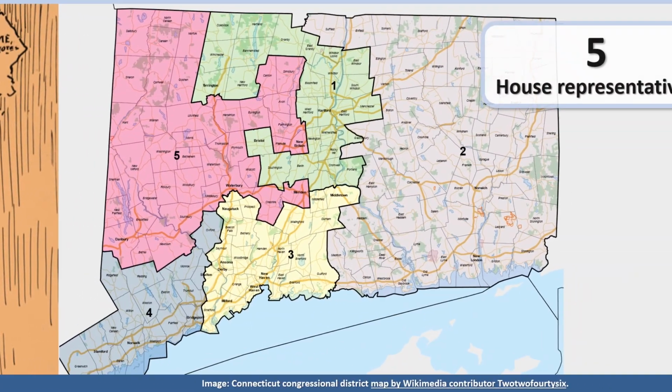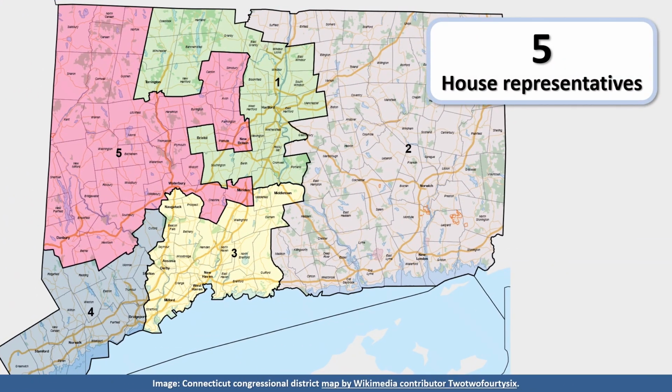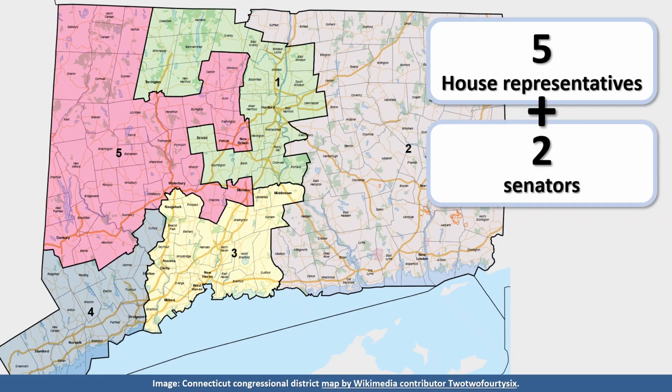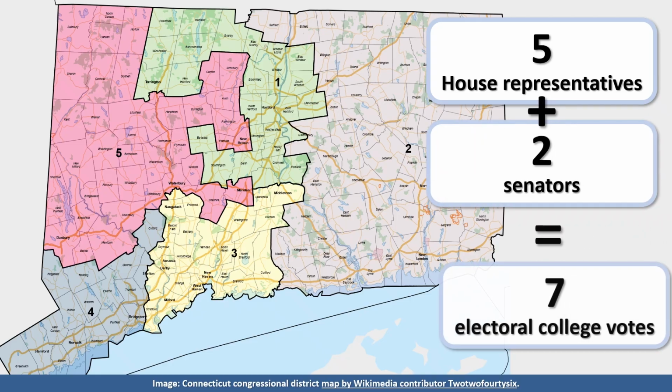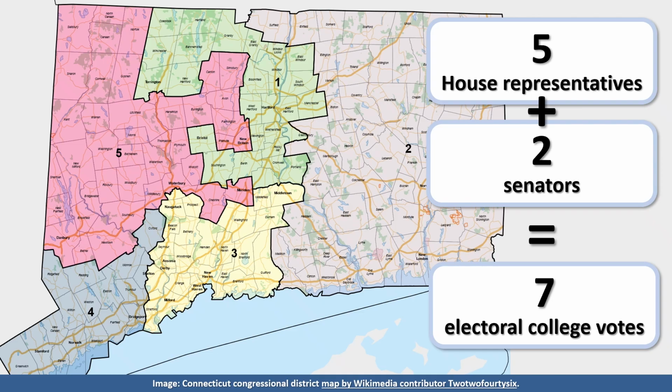Connecticut, for example, has 5 representatives in the House. This is more representatives than some states have, and fewer than some other states have, because the number of House representatives a state has depends on its population. Like every other state, however, Connecticut has 2 senators. Since 5 plus 2 is 7, whichever presidential candidate receives the most votes from Connecticut residents in November gets all 7 of Connecticut's Electoral College votes.